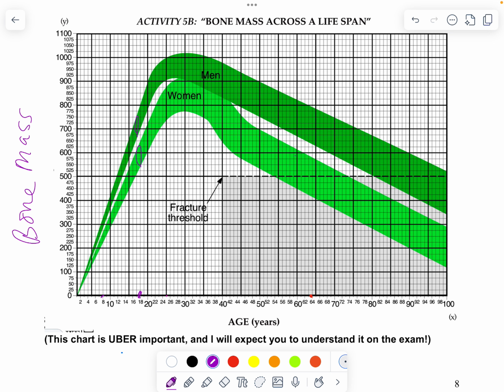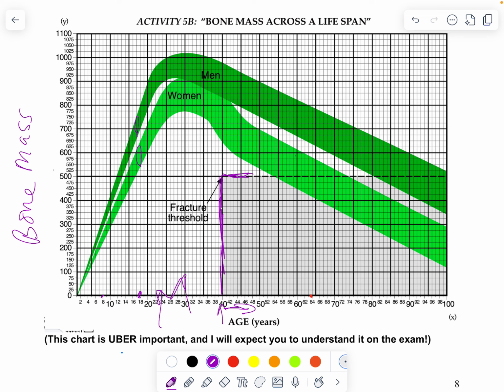But if we take a look now, I want you to look at this right here. Can you see the difference in the grays? This is called the fracture threshold. Up to age 40, if you break a bone, at 24 or 30, something like that, that's because you put a lot of force on it. But after age 40, if you break a bone, that is your fracture threshold. That means it could be spongy bone that collapsed and has a compression fracture, or it could be because you start losing bone mass at about age 40.